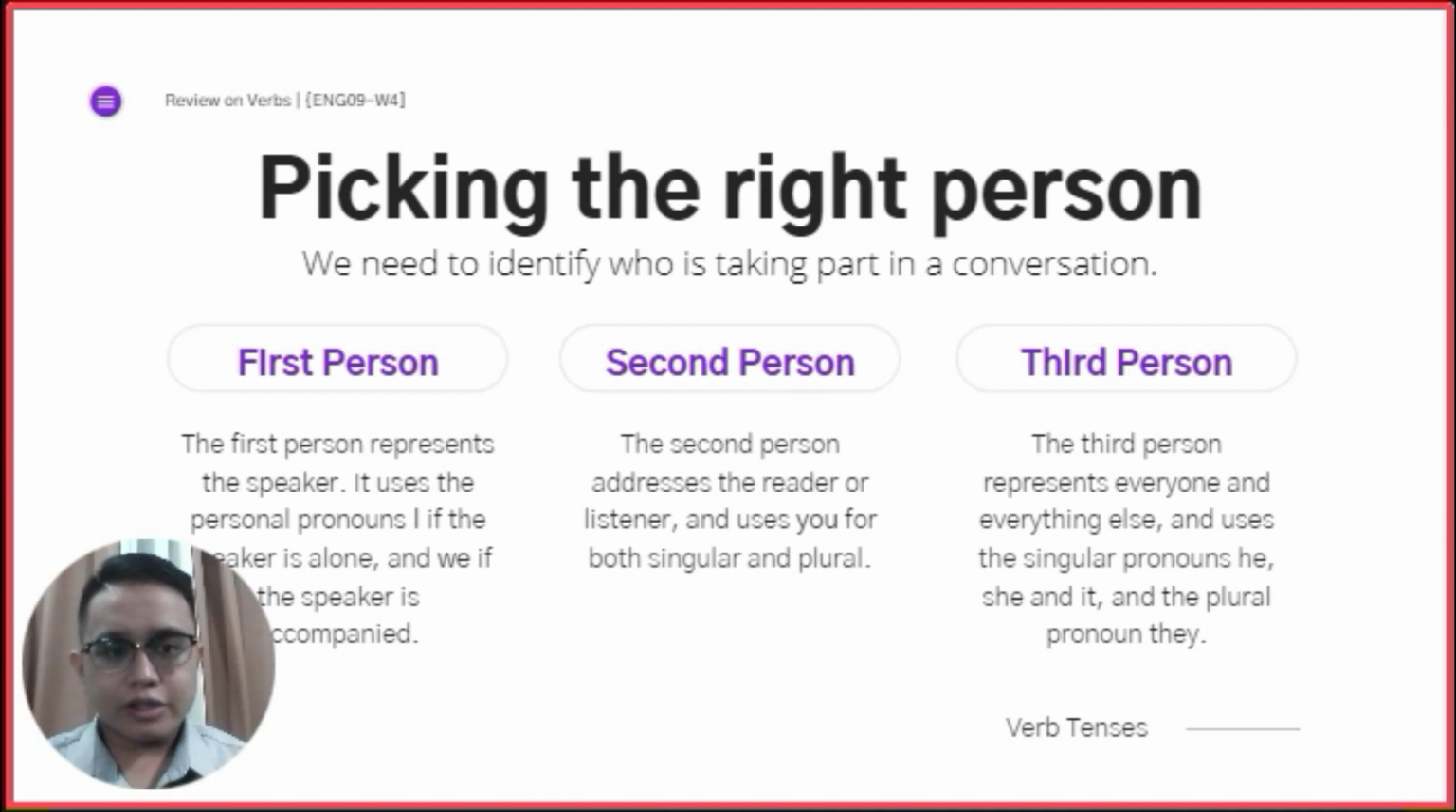Now, let's go to our tenses. The first three na atong i-learn is the simple tenses. And these are the basic tenses that you know. Okay? So, we have here the first one is the present simple tense.